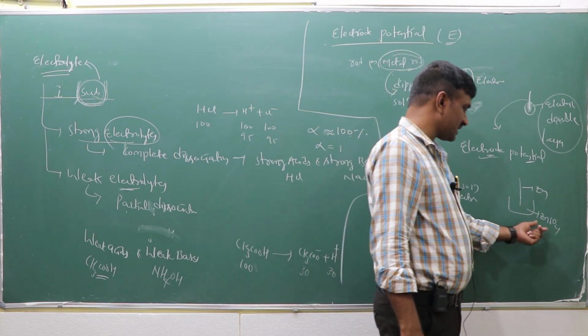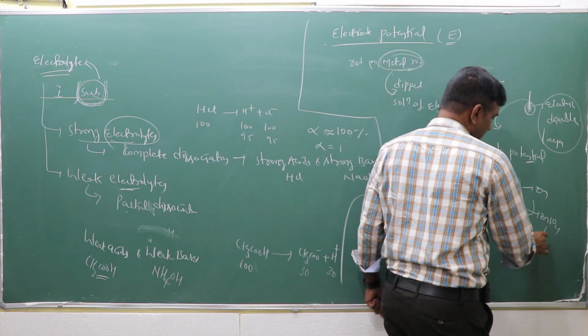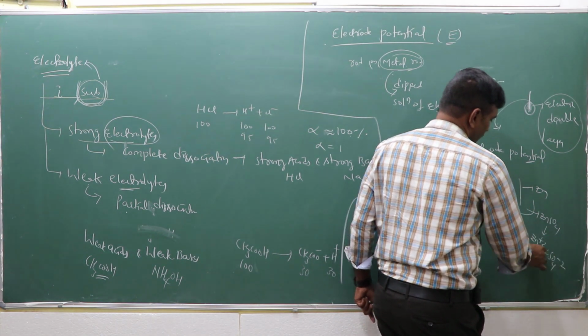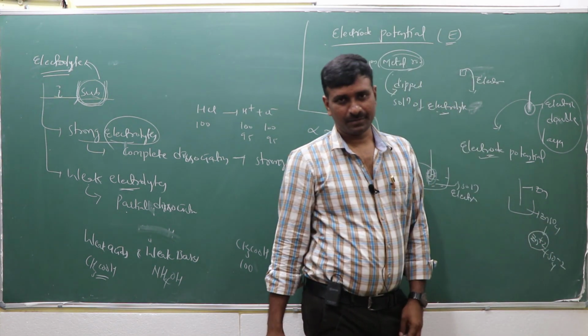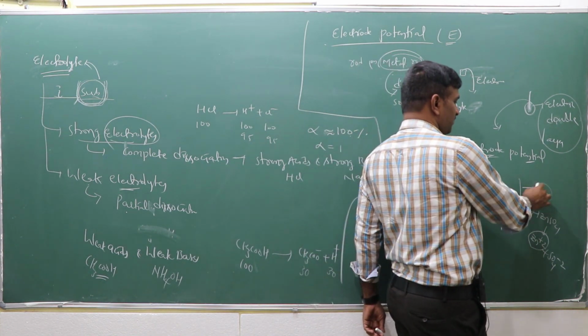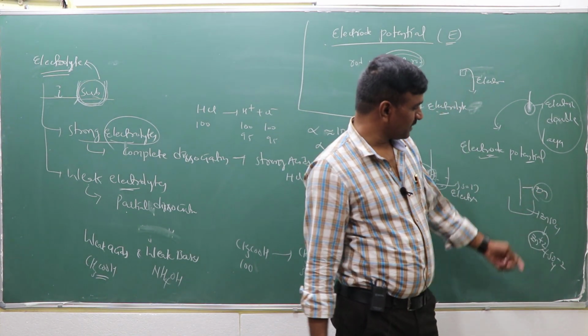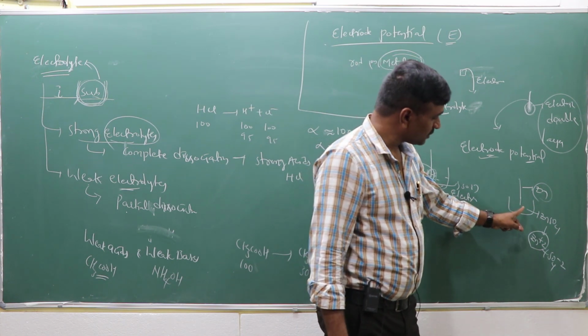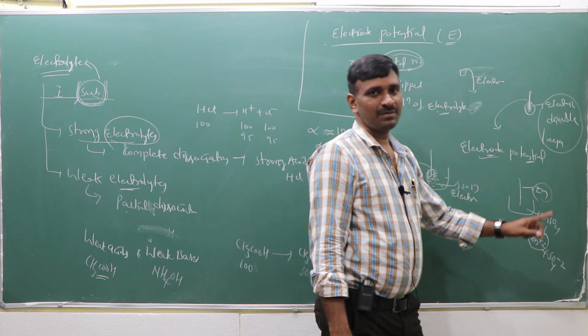Which one is considered, zinc sulfate? When dissociation takes place, Zn plus 2 and SO4 minus 2 ions are there. So if the metal is dissolved in an electrolyte solution of its own ions, zinc plus 2.